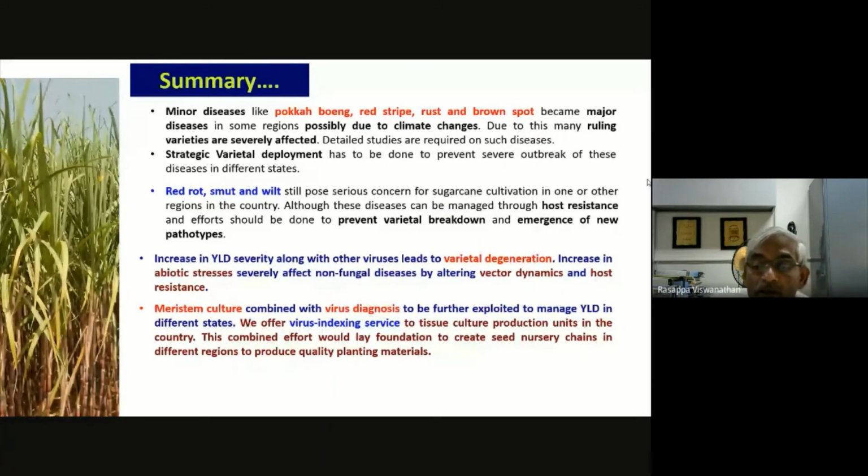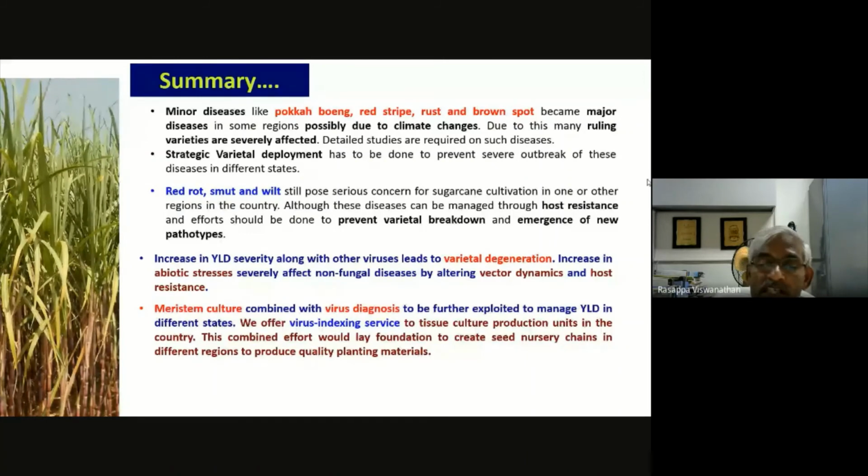At that time, the resistance in our feasibility or other breeding population was so low because the virulence was very high. So we found that a super virulent strain had come. But our focus is to reduce the virulence. We cannot prevent the emergence of the new pathotype. As with coronavirus, where new strains of the virus appear, here in the case of fungi new ones will come, but we can manage by strategic deployment of varieties. And next to varietal breakdown, these are the two major emphases I always make in my presentation. One is on varietal breakdown, where the breeders have to take it very seriously.